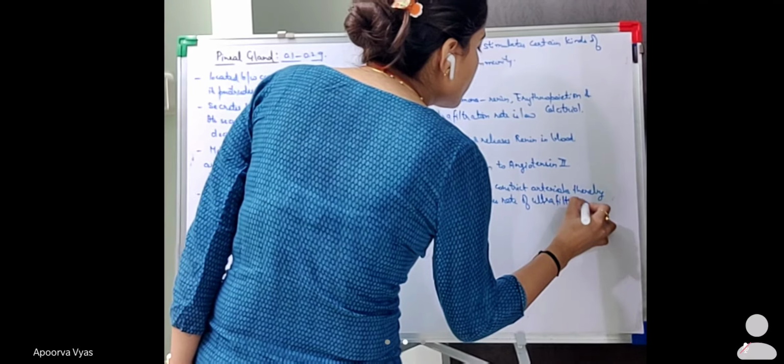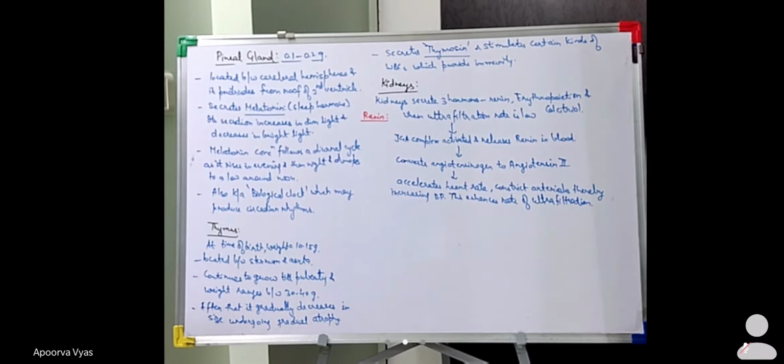Okay, so this is how the ultrafiltration rate is brought back to normal, right?